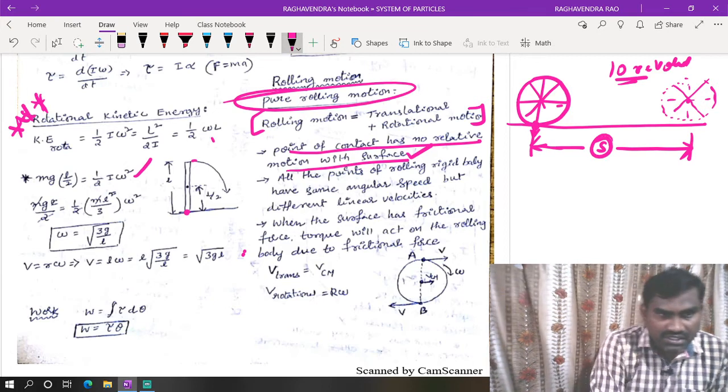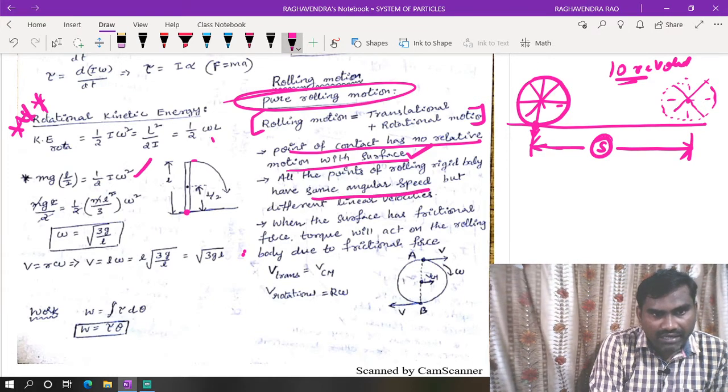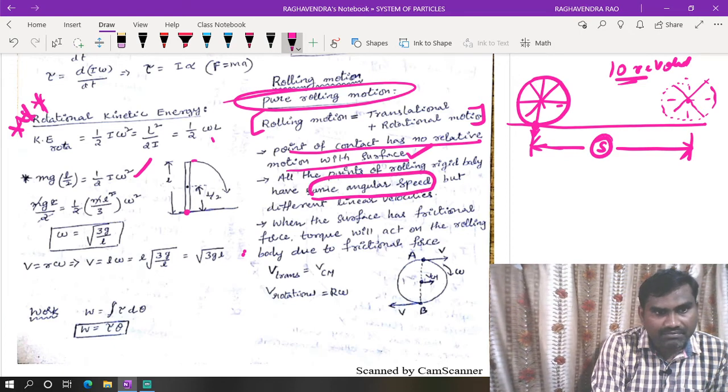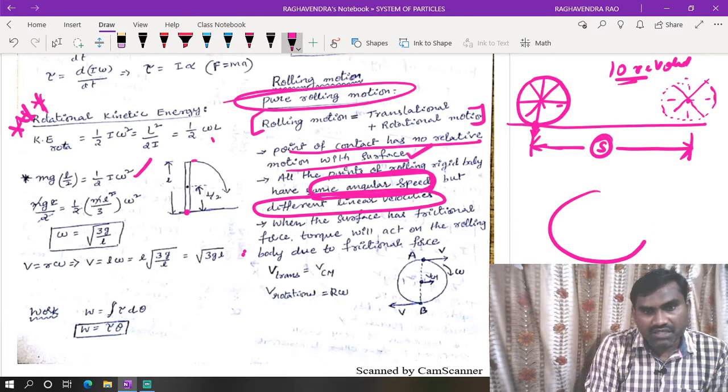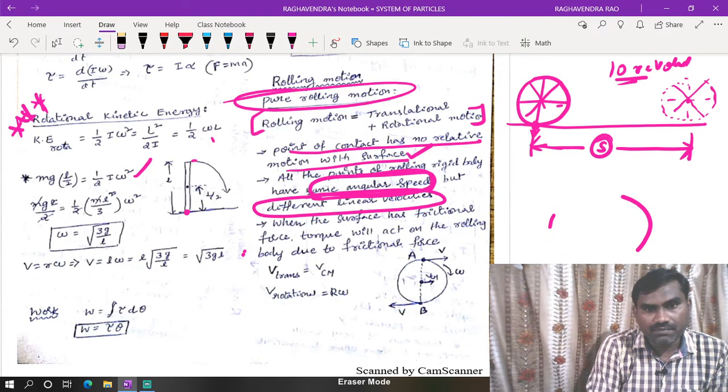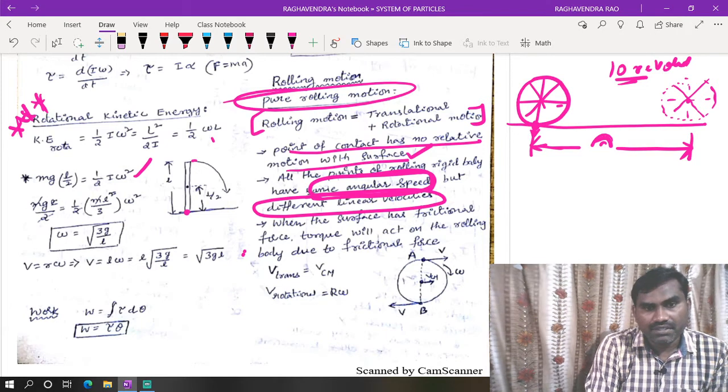Okay. Now this is another important point. In the case of points of a rolling body, angular speed will be the same, but linear velocities are different. That means if your body is rolling on a surface, then what happens?